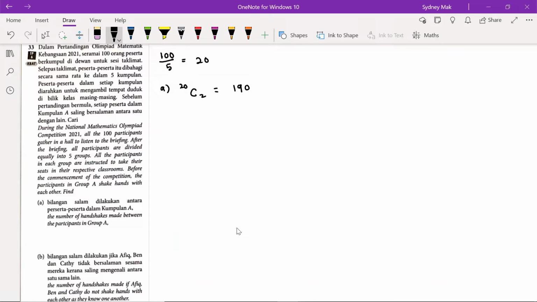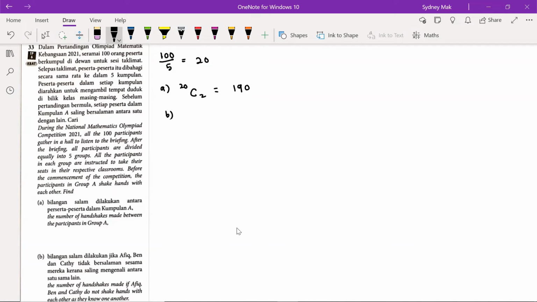And then for part B, the number of handshakes made if Afik, Ben, and Kathy do not shake hands with each other as they know one another. So we have to subtract the number of handshakes if Afik, Ben, and Kathy shake hands with each other.